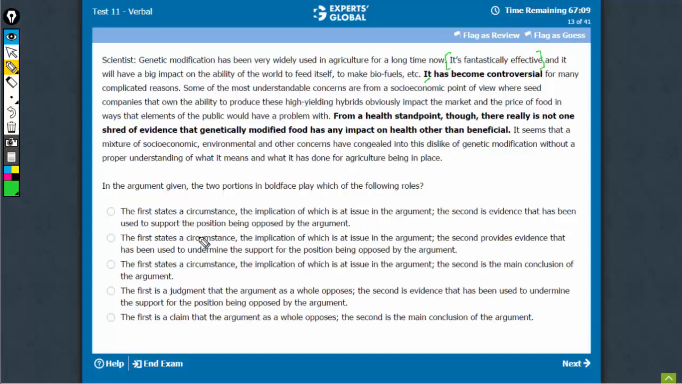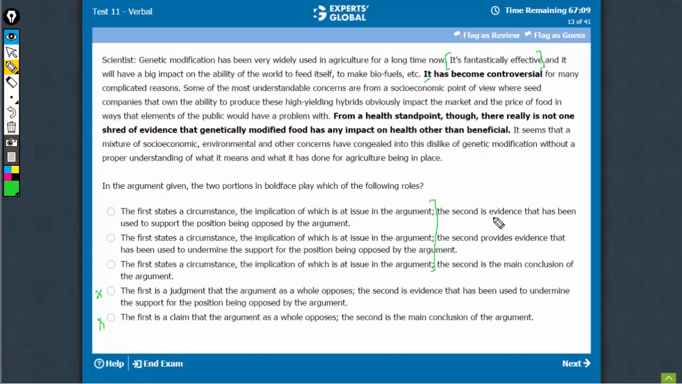The first states circumstance, circumstance, circumstance, judgment. This is not a judgment. It has become controversial, is not a judgment. It is not a claim either. It is just a situation or a circumstance. Now, reading further, implication of which is at issue. So the first half is the same in the three answer choices.